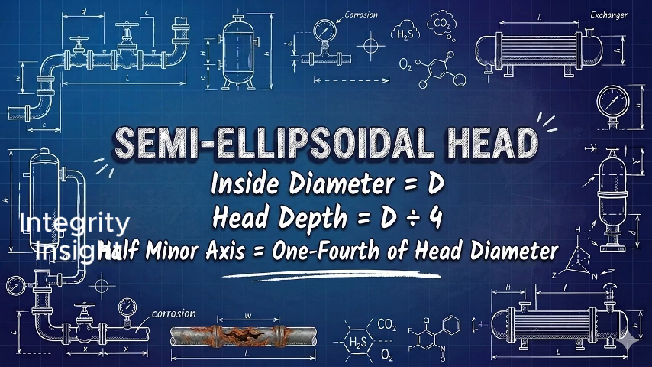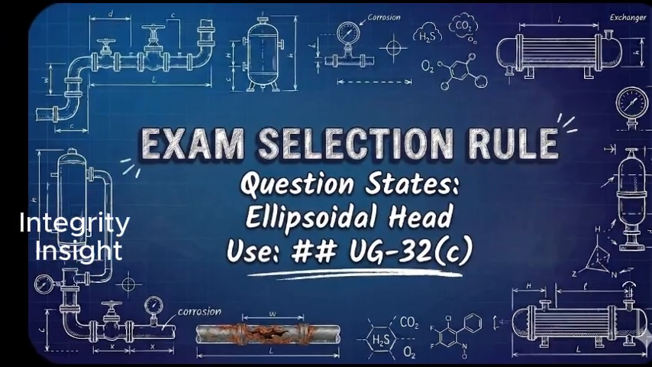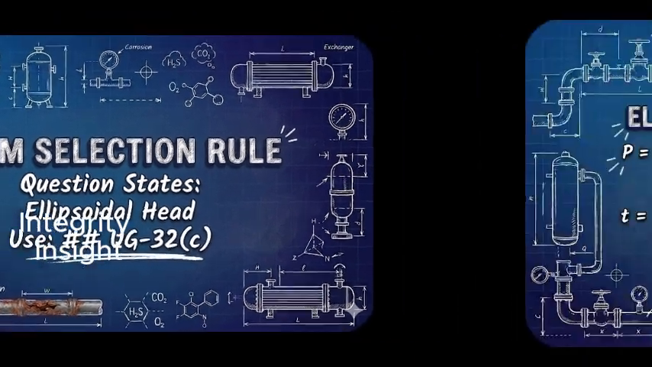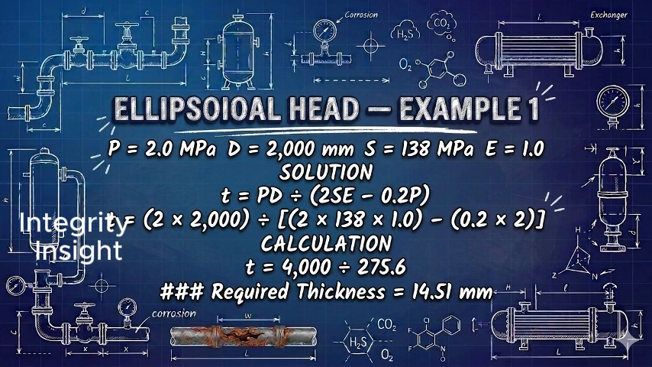It is describing a 2-to-1 semi-ellipsoidal head. This means the head depth equals D divided by 4. In other words, half of the minor axis equals 1/4 of the head diameter. In practice, when an API 510 examination question states that the component is a 2-to-1 ellipsoidal head, use the UG-32, paragraph C, equation. Consider example 1, calculating the required thickness of an ellipsoidal head.